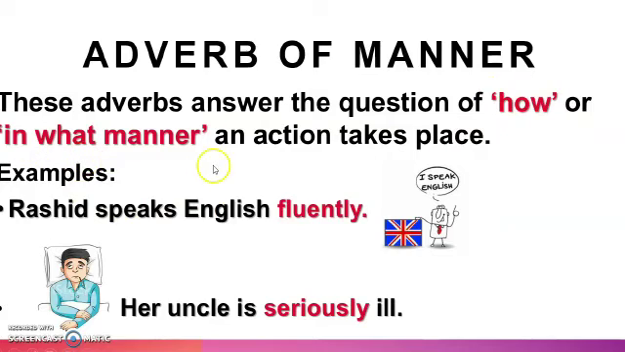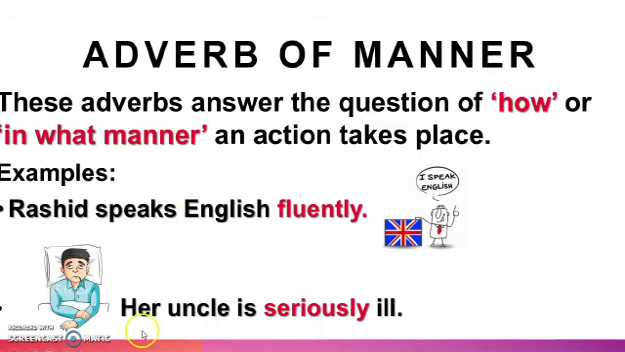That means in what manner the action has been done. For example, Rashid speaks English fluently. So the action of speaking is done fluently. So fluently is our adverb of manner. It is basically an adverb. And which kind of an adverb? It is adverb of manner, because it is telling us how the action of speaking has been done.